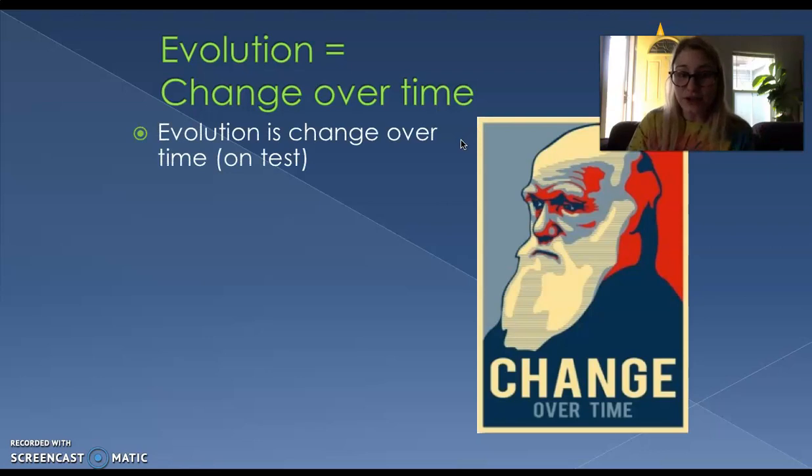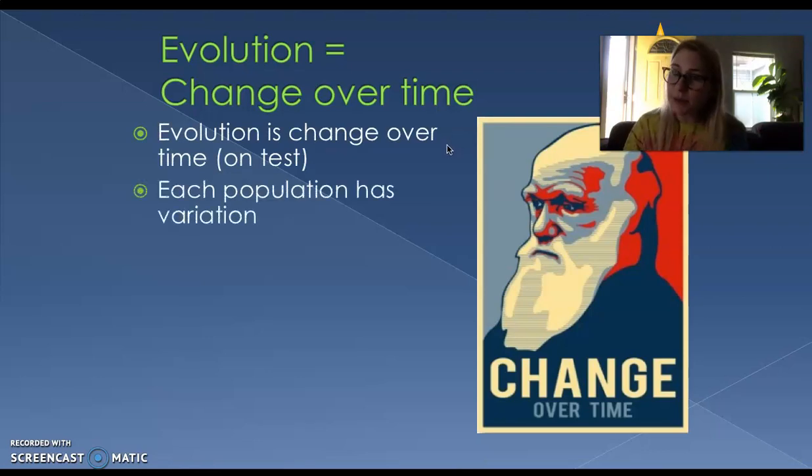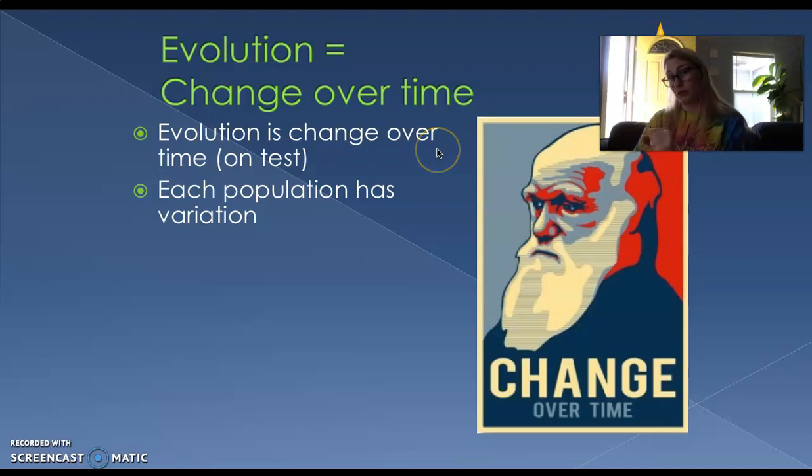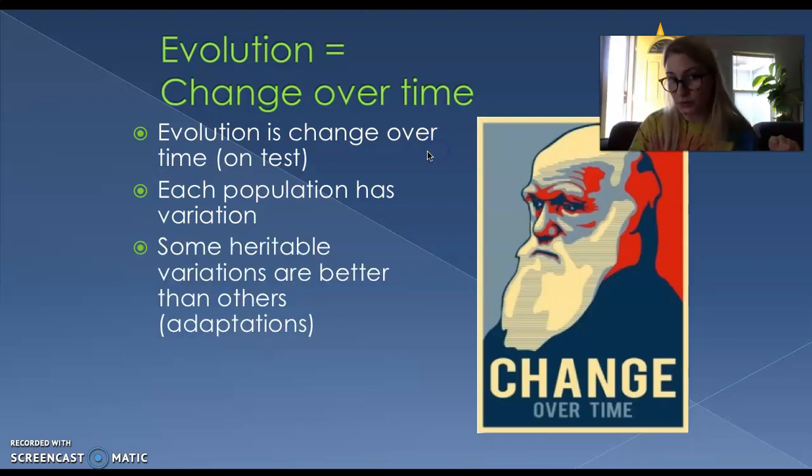So, evolution is change in a species over time. Each population has variation. Each population is going to have some really tall individuals, some really short individuals, some really cute individuals, some really ugly individuals. And some of those variations are going to be better than others. For example, the tall plants with the tall tortoises. That is a variation that is really, really essential and helpful for those animals.